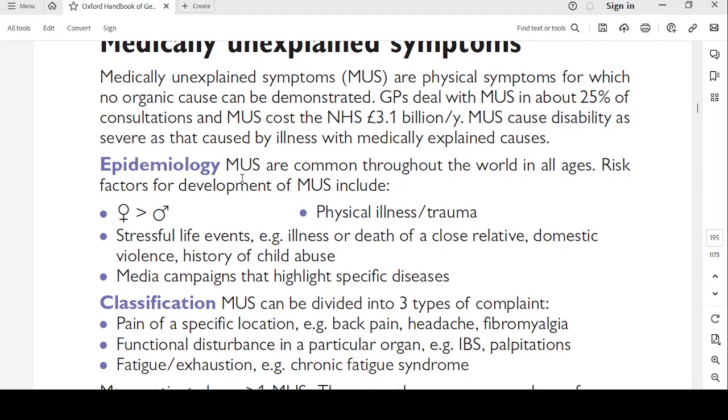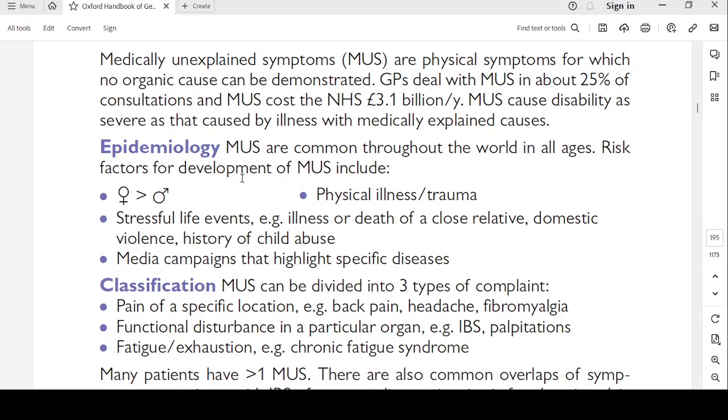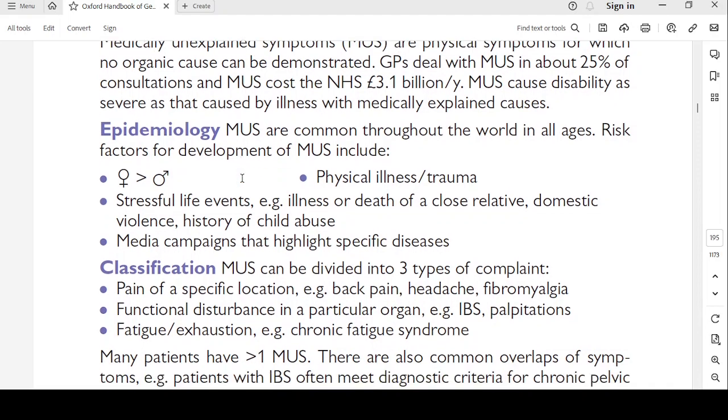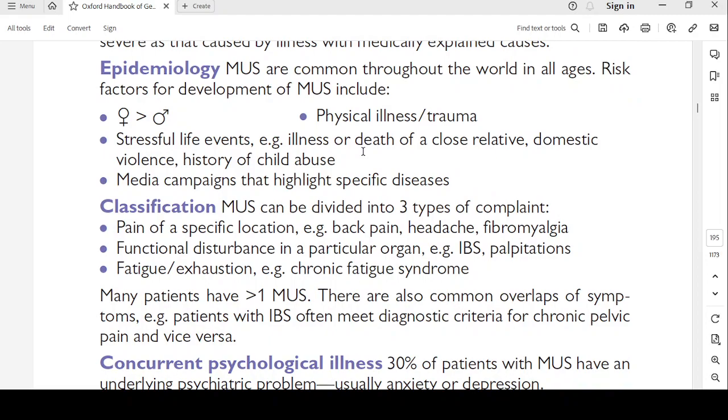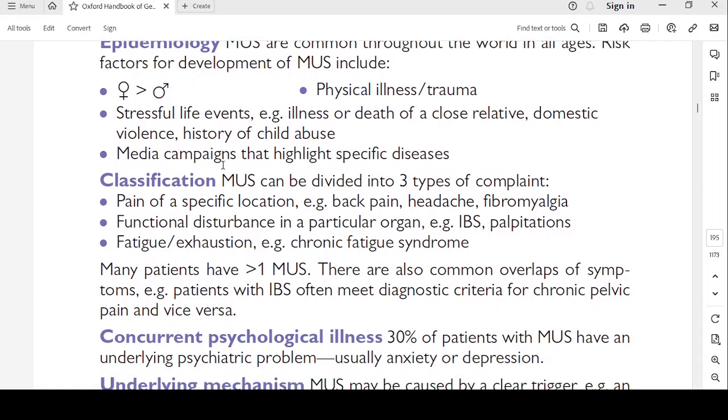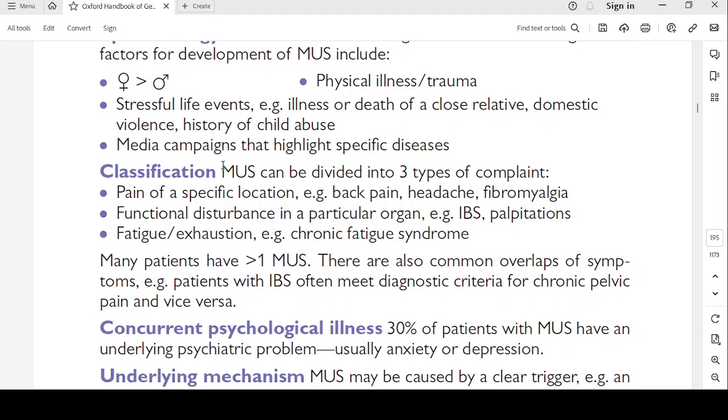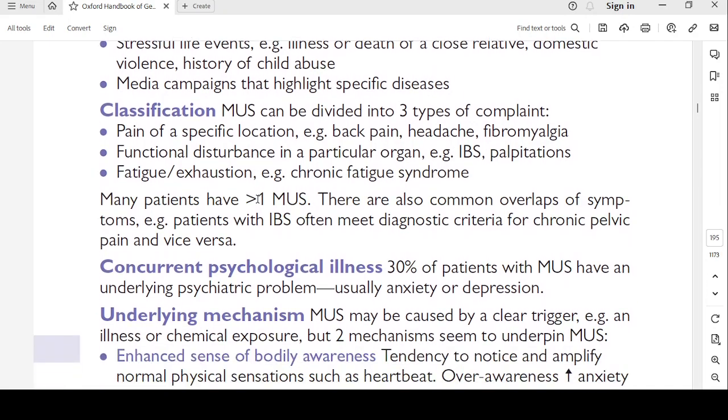Epidemiology. MUS are common throughout the world in all ages. Risk factors for development of medically unexplained symptoms include female sex, physical illness or trauma, stressful life events like illness or death of a close relative, domestic violence, history of child abuse, and media campaigns that highlight specific diseases.